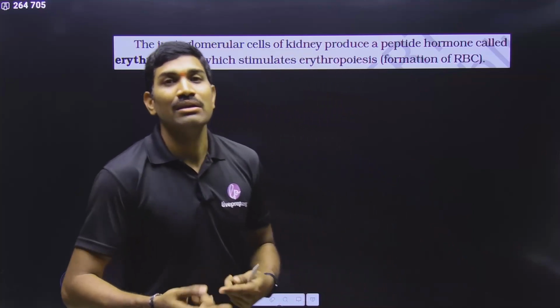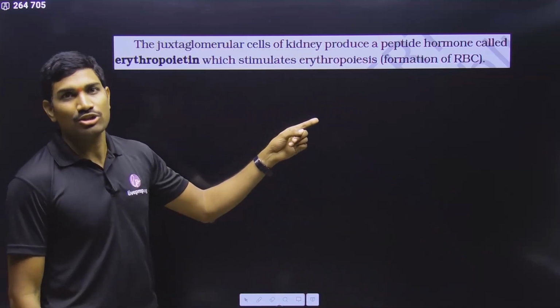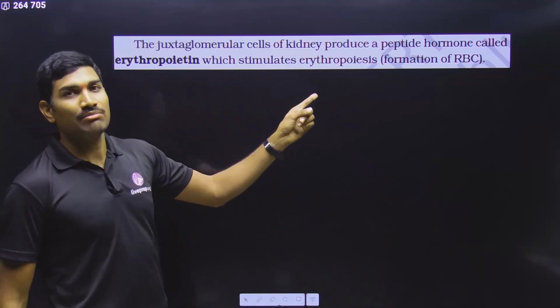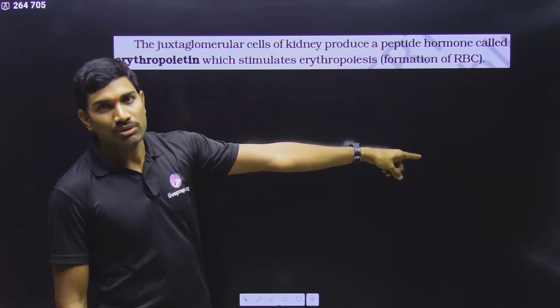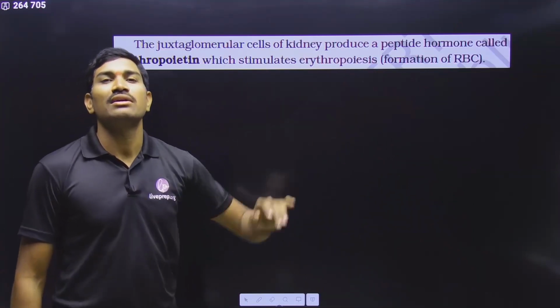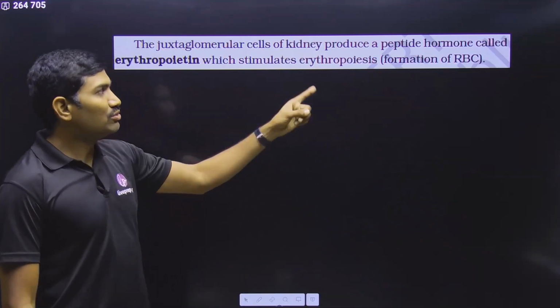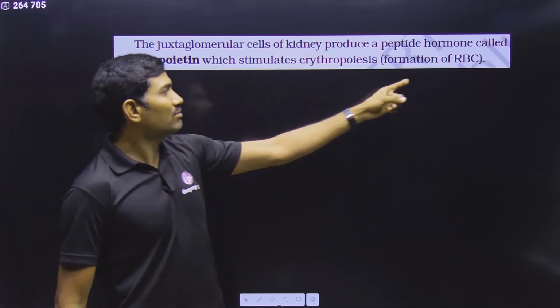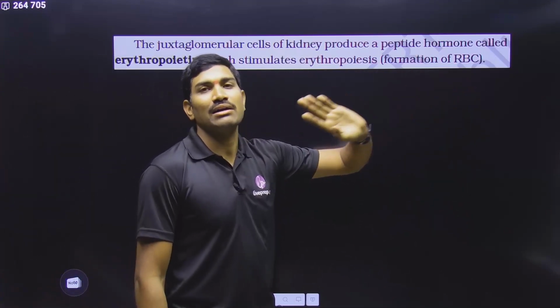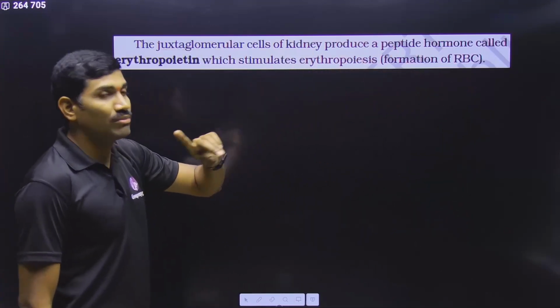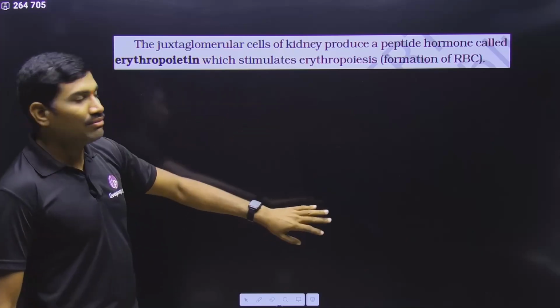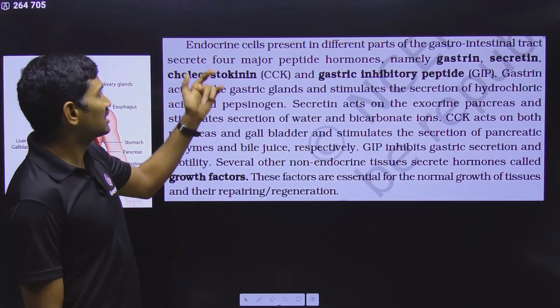That is the reason why RBC count will increase. Understood or not? And this is the relation between erythropoietin, tissue hypoxia, and maintenance of oxygen inside the body. You need to understand this. So in this way, this is also involved in formation of RBC. So erythropoietin, in that RBC formation list, I forgot to write this one. We will add this one also. So please remember this. Next one.